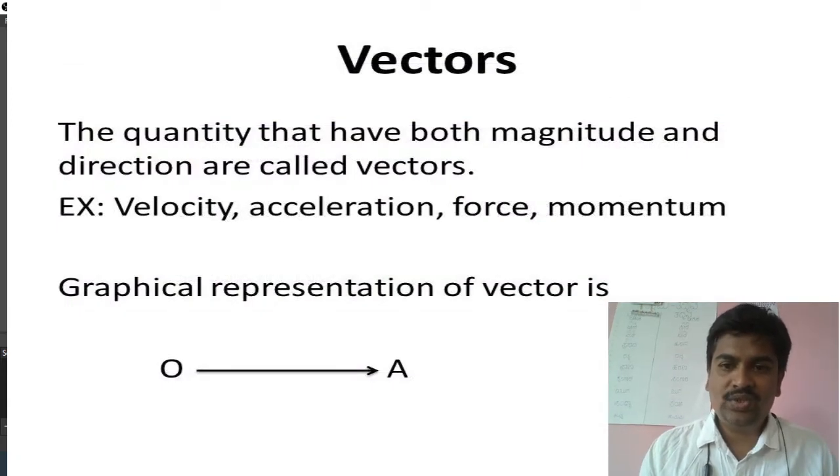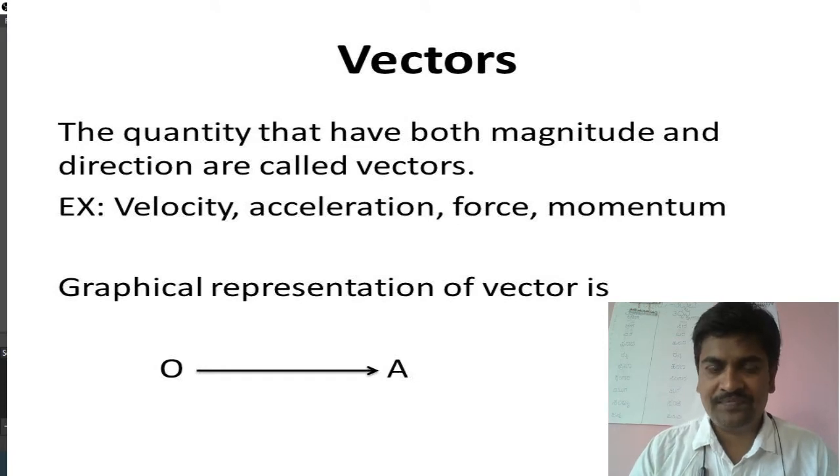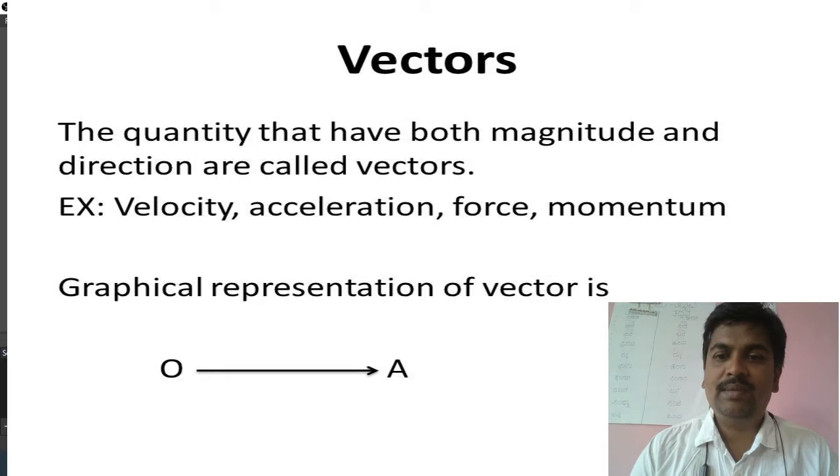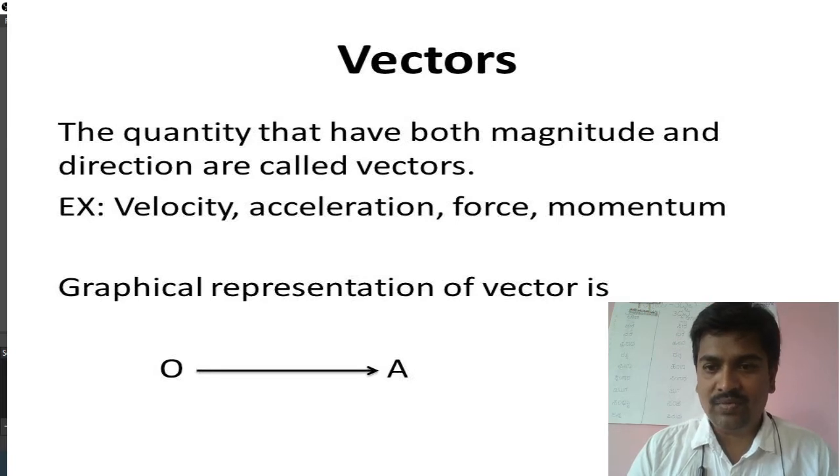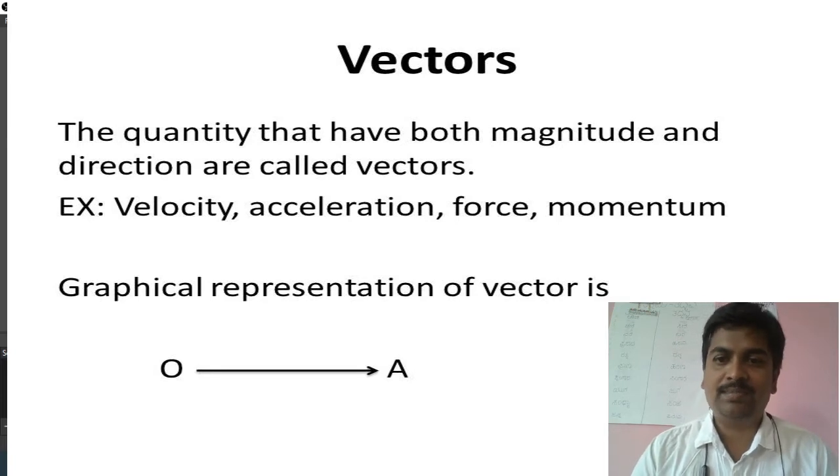Vectors, you have already learned in the second PUC. You know any physical quantity. Do you know what a physical quantity is? A physical quantity is one which can be measured. I can give you innumerable examples of measurable quantities, that means physical quantities. Suppose take length, mass, acceleration, force, momentum. These are some examples of physical quantities.